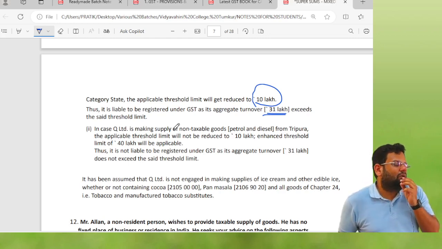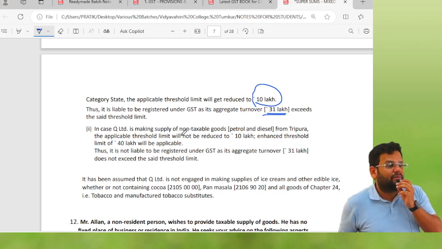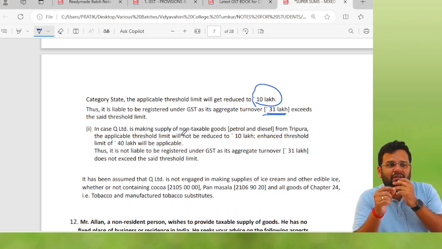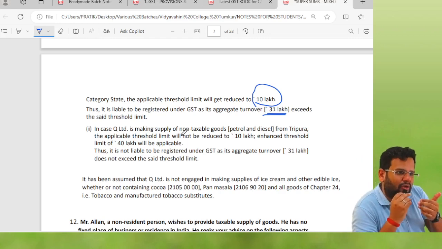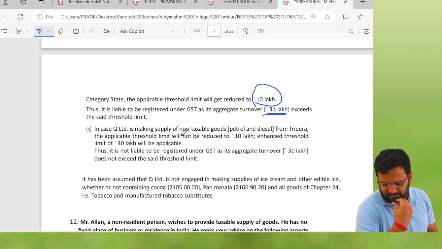Now, the definition of aggregate turnover you all know: Section 2, Clause 6 of the CGST Act. You should include exempt supply, taxable supply, interstate supply, intrastate supply, exports of all persons having the same PAN, to be computed on an all India basis. That's why you included turnover from all these three states, and that's why you got 31 lakhs.